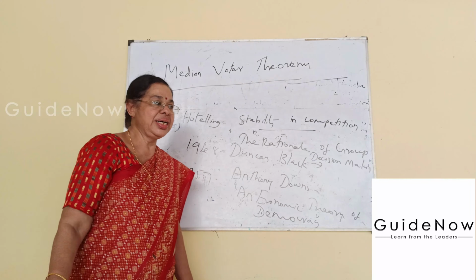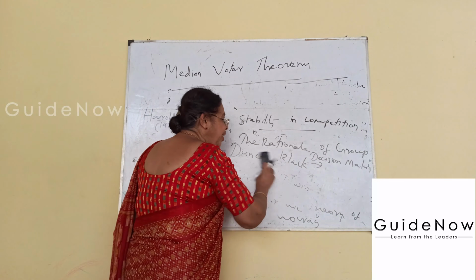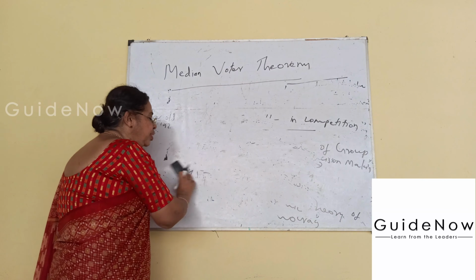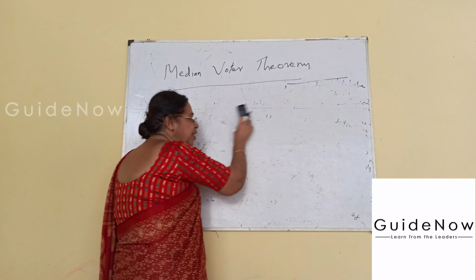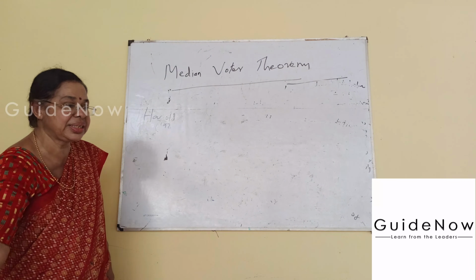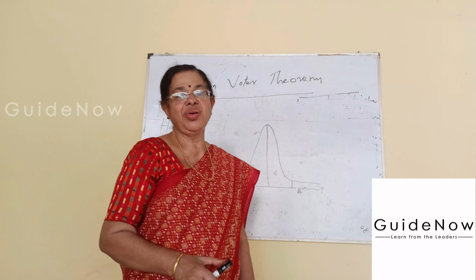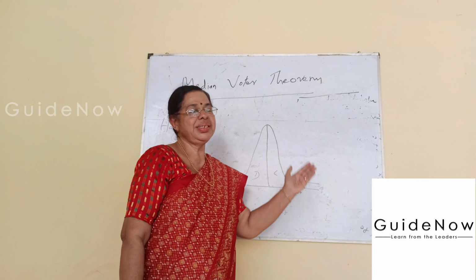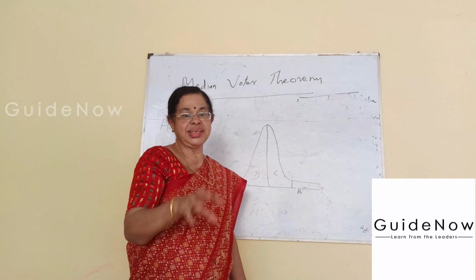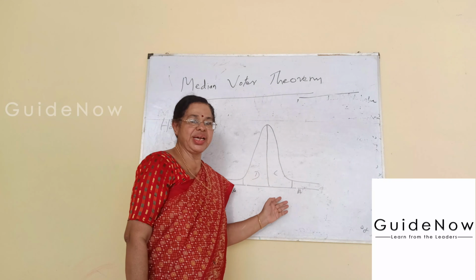Next we move to a figurative explanation of the median voter theorem. The idea of Harold Hotelling, Anthony Downs and Duncan Black, that is to possess the centrist position, is explained with the help of a figure.